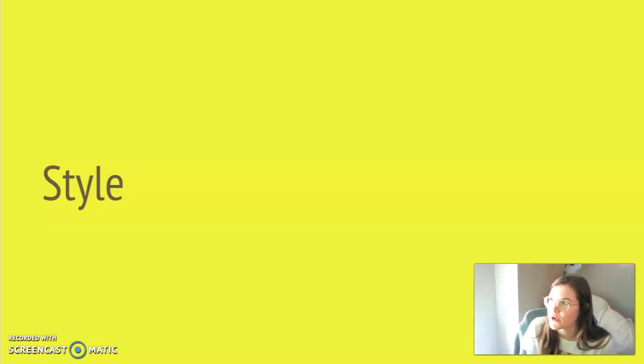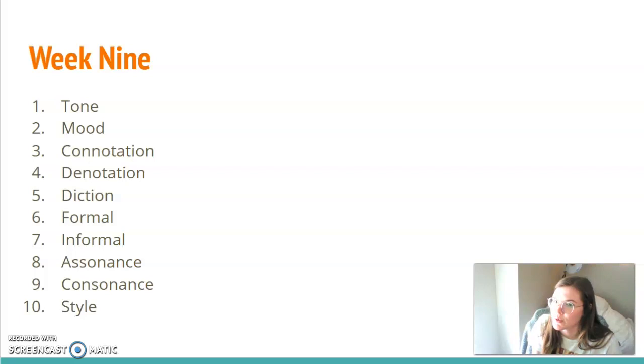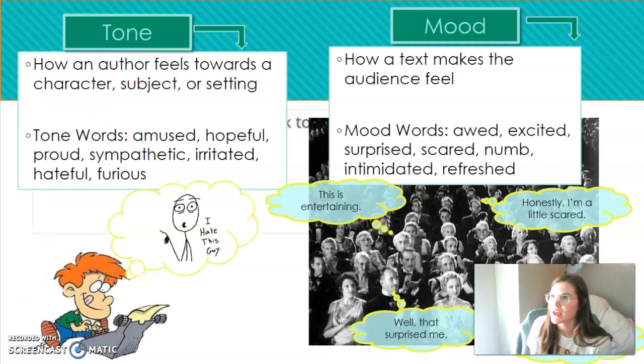I'm going to go over our vocab words for this week. These are just some words that you need to be able to recognize and know for next year's instruction. So, 10 words for this week. You will have a quiz on Friday. So, the words that we'll be going over are tone, mood, connotation, denotation, diction, formal, informal, assonance and consonance, and then finally style.